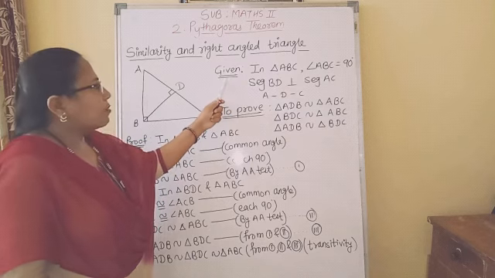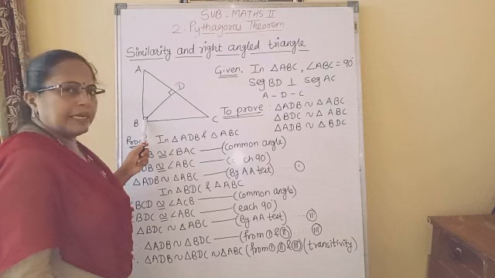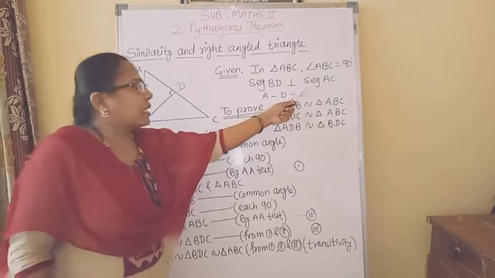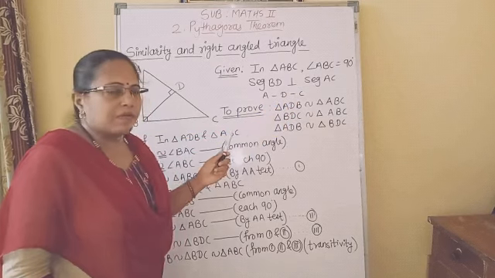Okay. So here I wrote, given in triangle ABC, angle ABC is 90 degrees, segment BD perpendicular to hypotenuse AC, A-D-C is the betweenness.